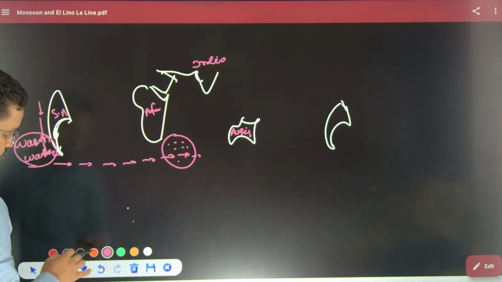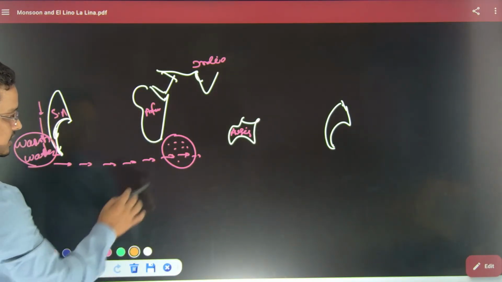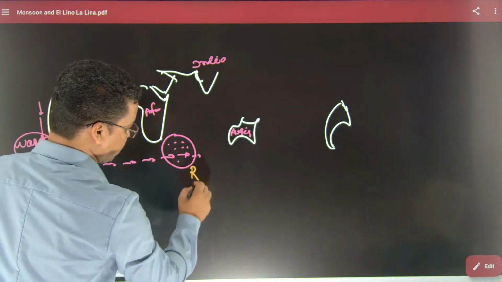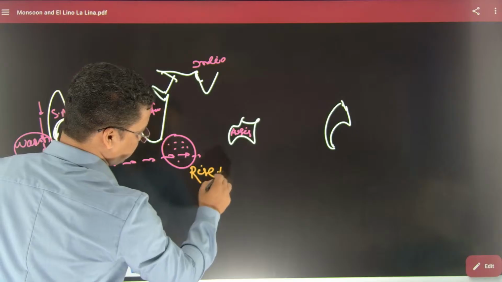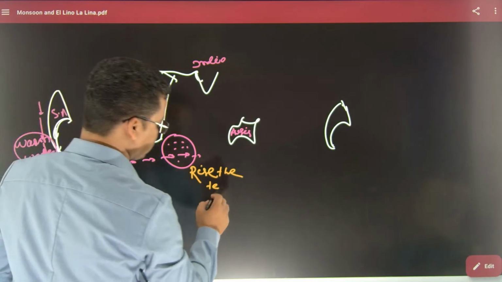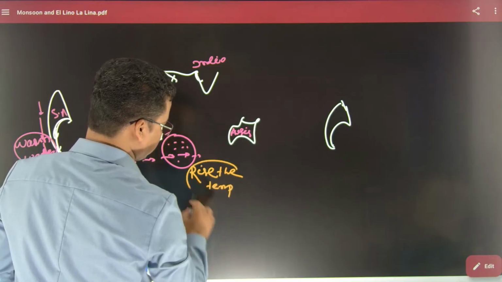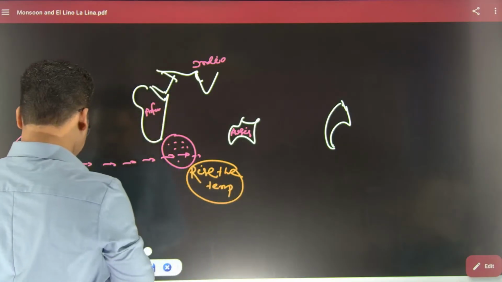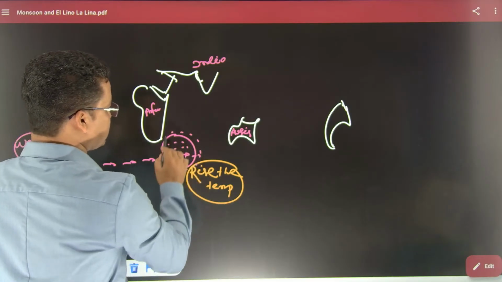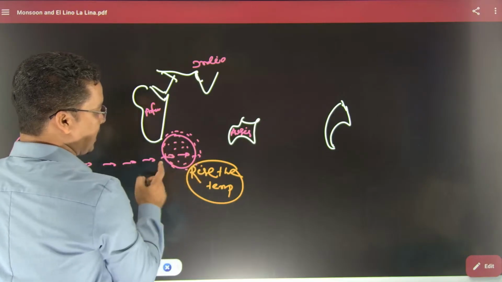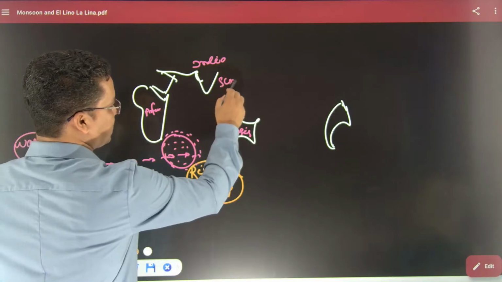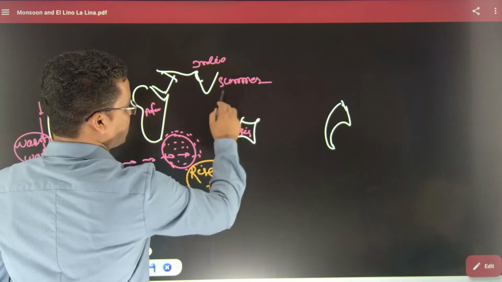Now this warm water, when it reaches the Indian Ocean, will raise the temperature, or you may say the range of temperature. But the rising temperature will happen here. Why? Because the warm water is coming, this region's water temperature will improve. As the water temperature is increasing, in India the summer condition is going on.